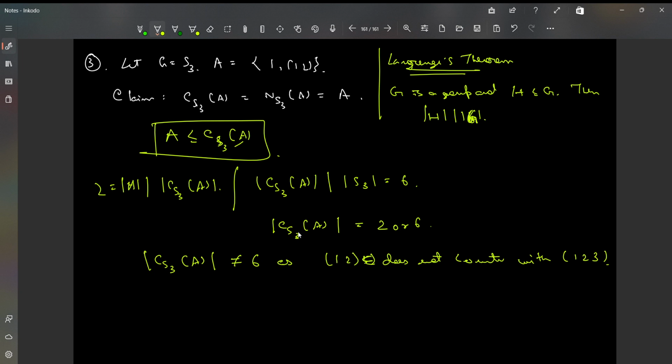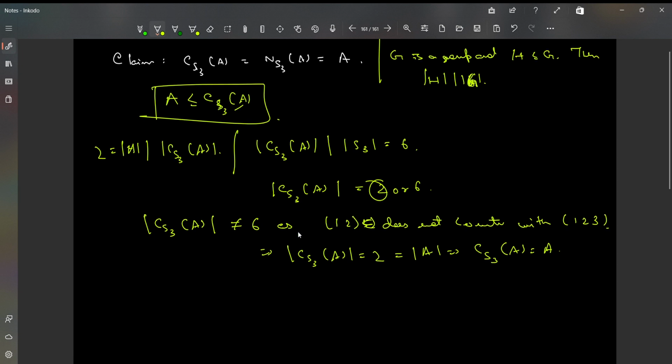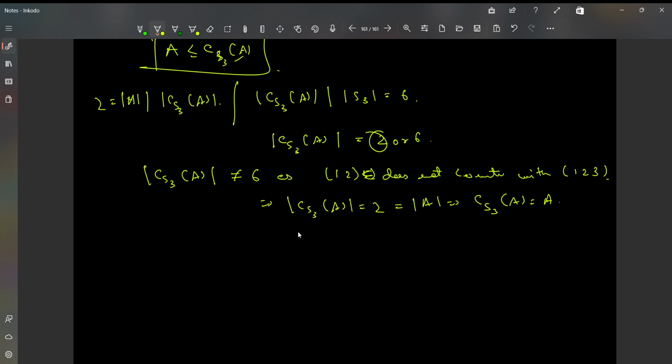That is, typically speaking, S3 is not abelian. So what is the only possibility left? It must be 2. But if it is 2, then it equals the order of A, right? So this means the centralizer must be precisely equal to A, as A is contained in it. I guess it's clear.